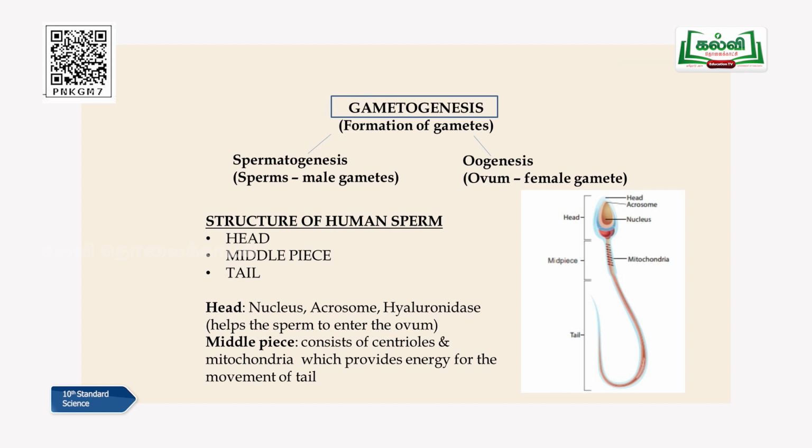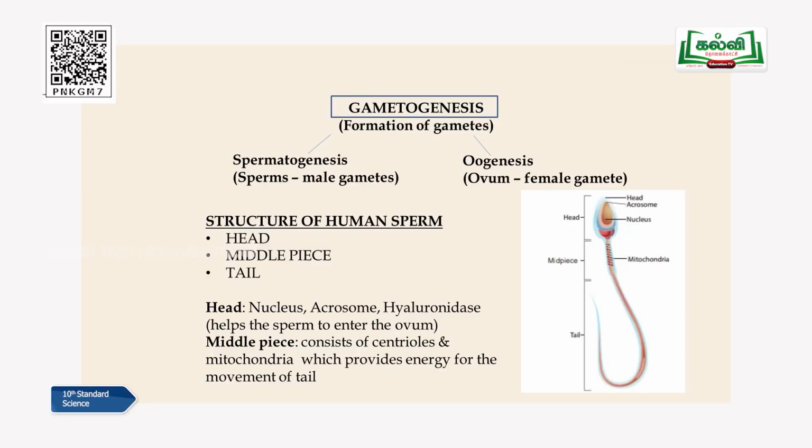Genesis means production, wherein here the gametes are going to be produced inside their organ. If it is a male, sperms are going to be produced. If it's a female, ovum is going to be produced. Is that clear? So that process is called gametogenesis, formation of gametes in the sexes.